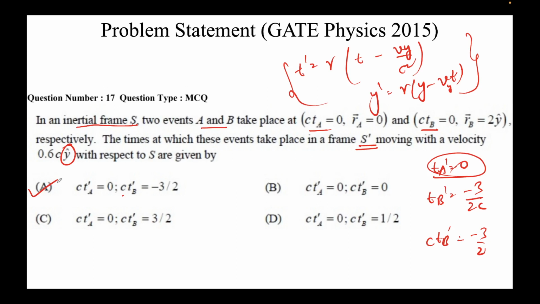Now I need you to pause a bit here and notice that although these events were simultaneous in frame A, they're not simultaneous in frame B. There's a finite time difference here. This is what happens in special theory of relativity. In normal time, if I ask each one of you what the time is, you will more or less say it's 7:51 p.m.